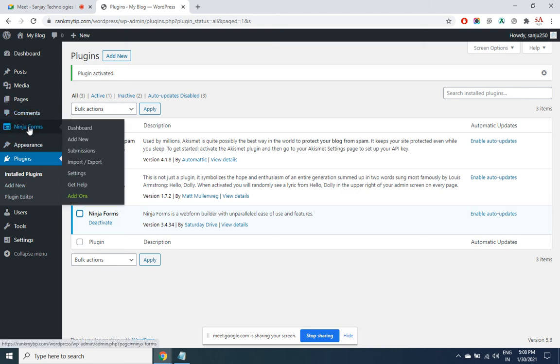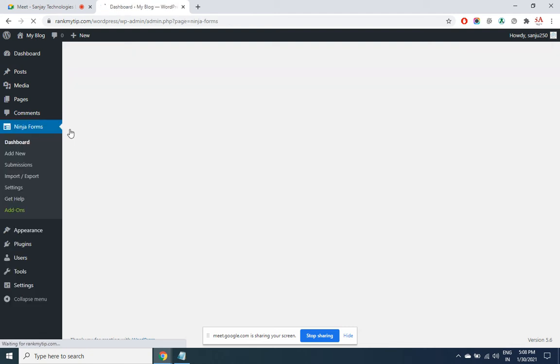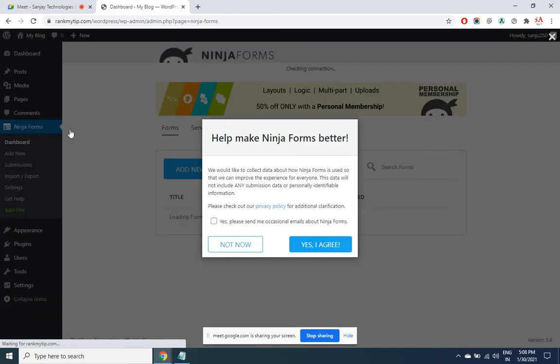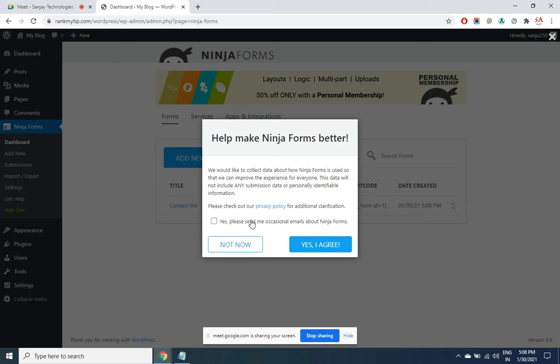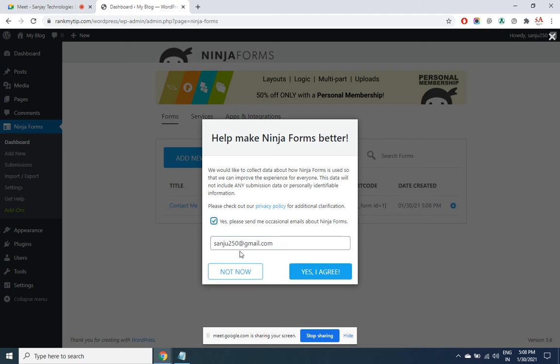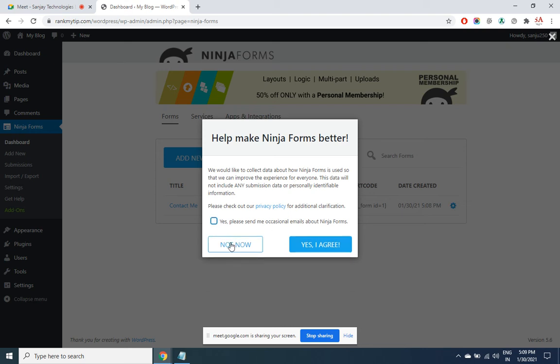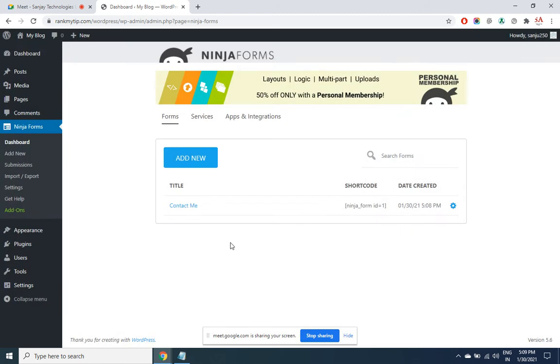So let us see how do we use it. Any plugin, how to use will be mentioned in the settings. I click on dashboard. This is a short code.